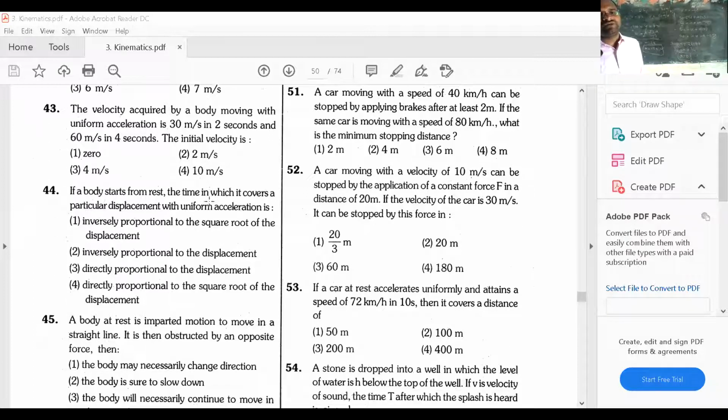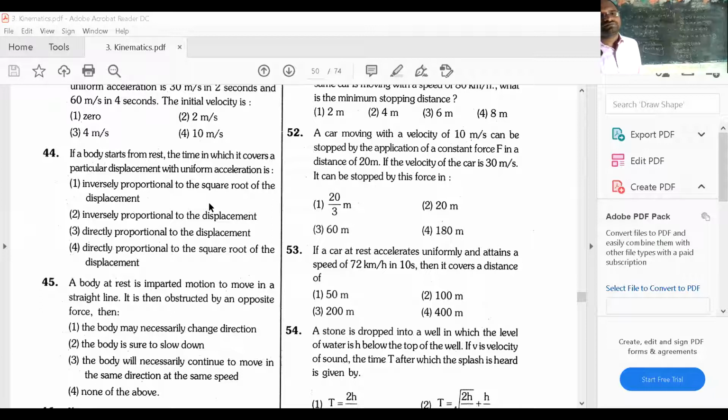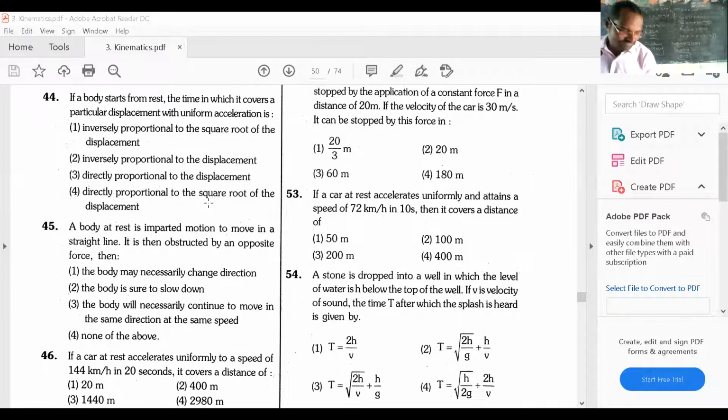43 is over now. I am going to 44 now. Question number 44. See, all of you.